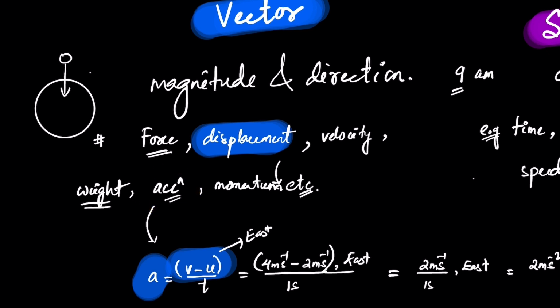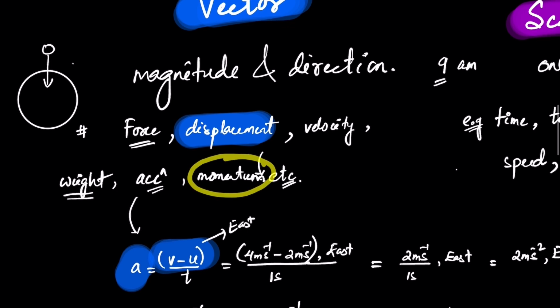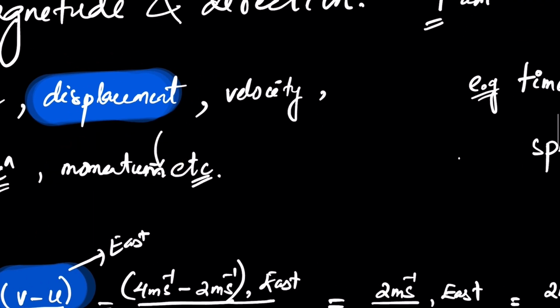Momentum: the formula is p, the symbol for momentum, equals mass into velocity. But mass has no direction, while velocity has direction.